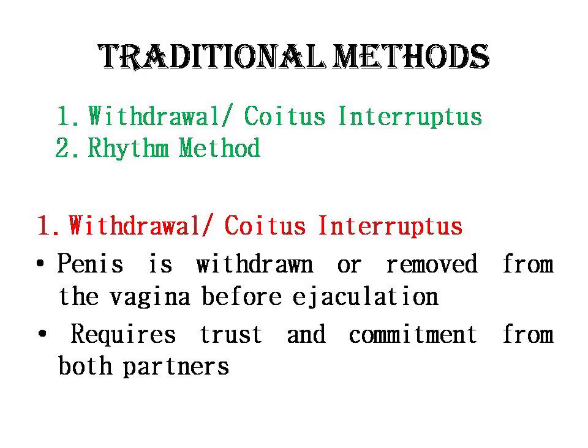We'll see the different traditional methods, which include withdrawal or coitus interruptus, and the second method, the rhythm method. First, we'll see withdrawal or coitus interruptus. In this method, the penis is withdrawn or removed from the vagina before ejaculation. Definitely in this method both partners require trust as well as commitment to go for withdrawal or coitus interruptus.